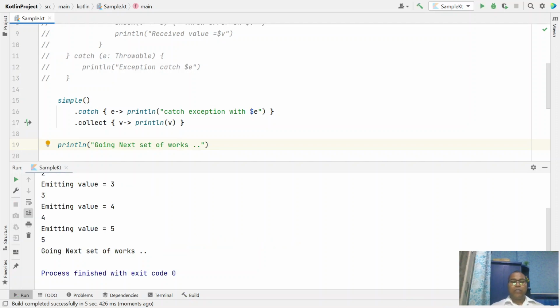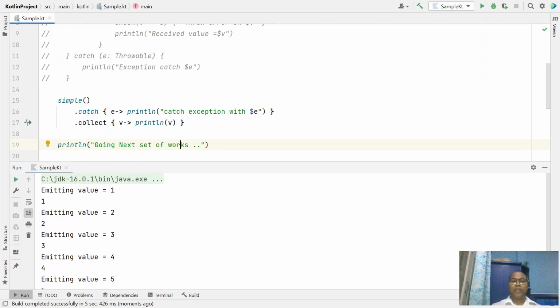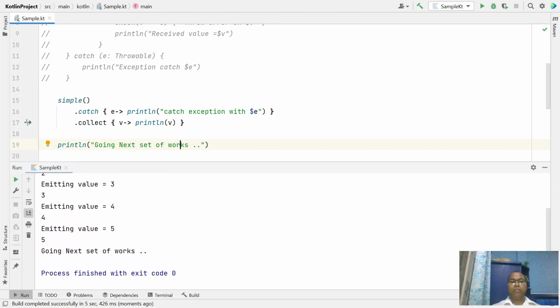And you observe, we are getting all the emitted values. But in this code, we are not throwing any kind of exception. So let's say we throw an exception.